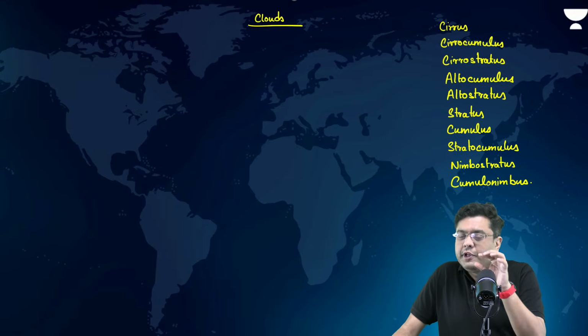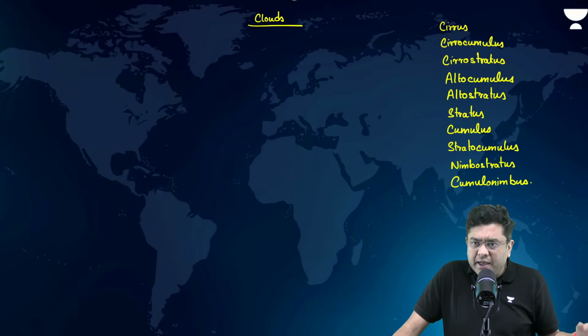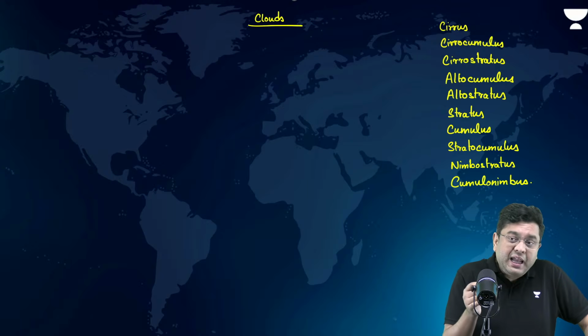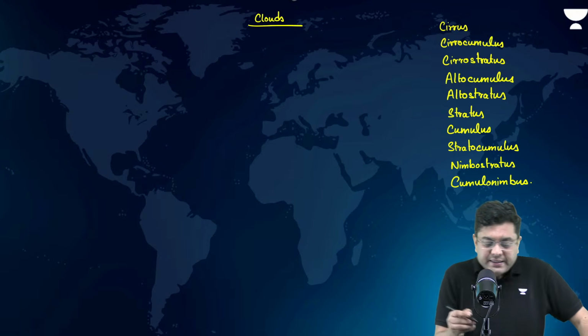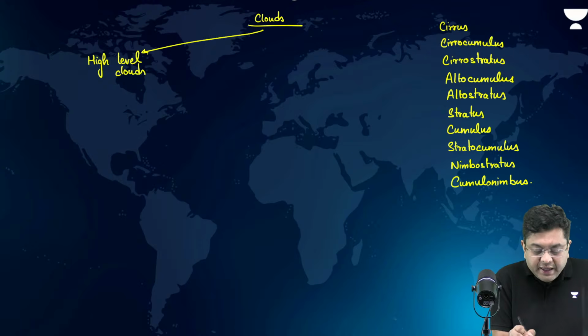Accordingly, the name cirro or alto is attached. You also have multi level clouds. Then, when the clouds get created, you have various different types. One is the case of very high level clouds. These are known as cirrus.